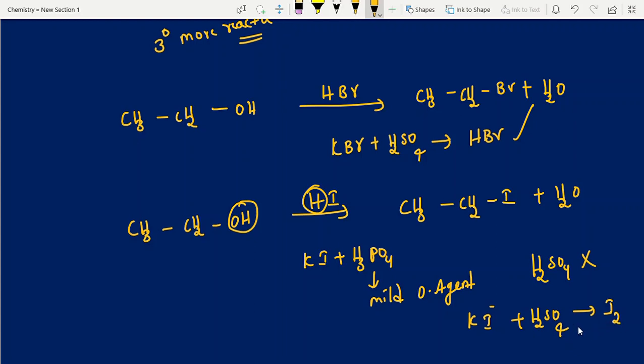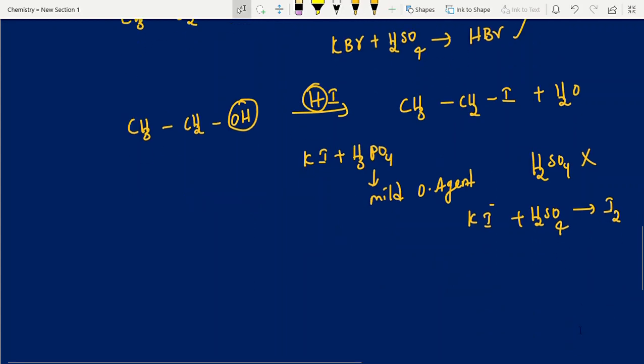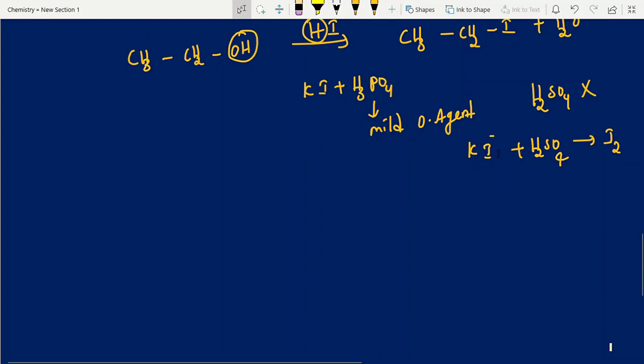Iodine is not required here; we need only the I minus form. So it will give other side reactions, because H2SO4 is a strong oxidizing agent and converts I minus into I2. I2 is not required; I minus is required. To avoid this, we are using a mild oxidizing agent. Clear?